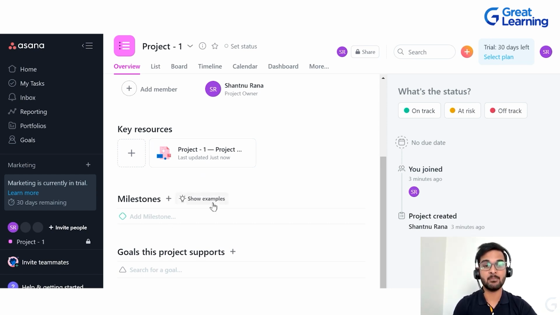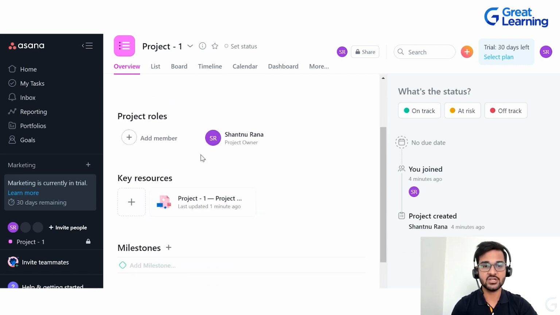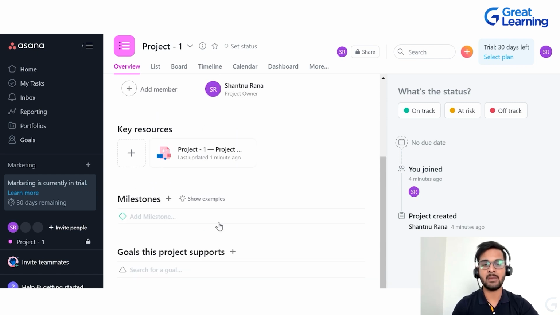Now the next point is milestones. Whenever you create a particular task and add a milestone to it, that milestone will directly be shown over here and you will be able to track that. We will come to that later once we start creating tasks. And then goals this project supports, those things also can be added over here. But the main things that you need to remember are the welcome message, the project roles, that is adding members, then creating the project brief, and milestones which will be shown over here automatically. So that's how this entire process works.